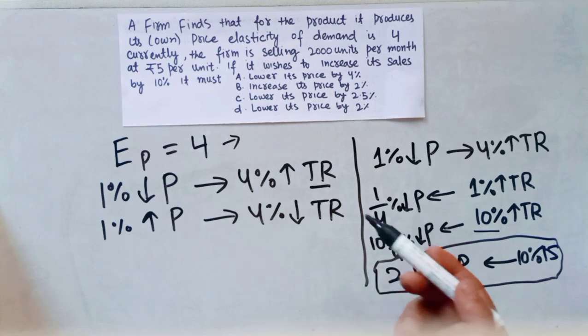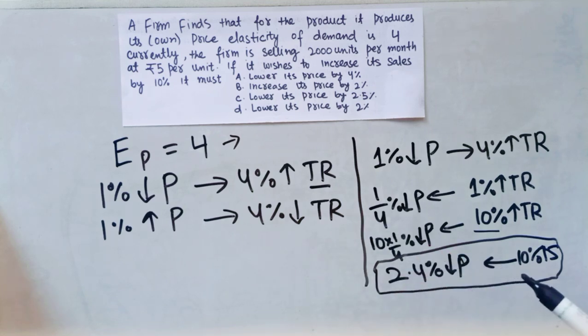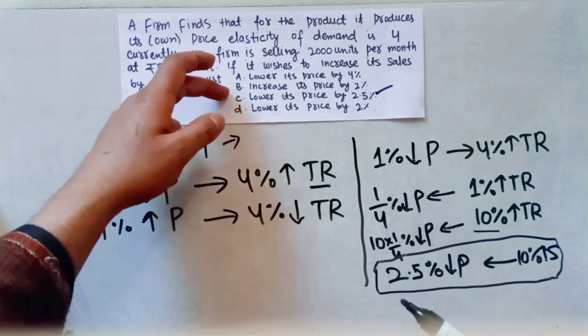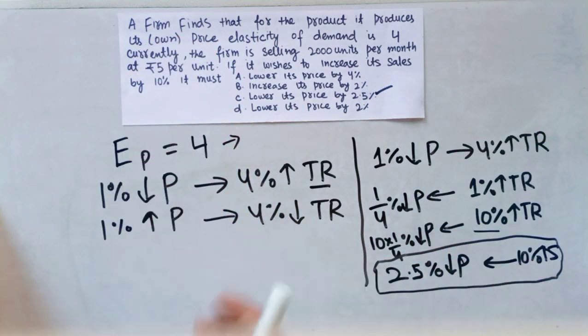So I guess the right option to this question is this. Sorry, it is here 2.5. I have miscalculated this, so this is 2.5. So the correct option is C option, that is lower its price by 2.5. So this was a tricky question.